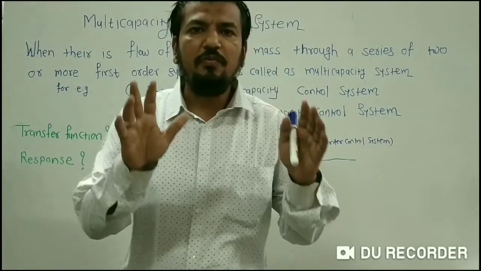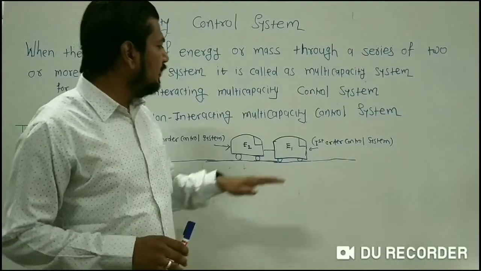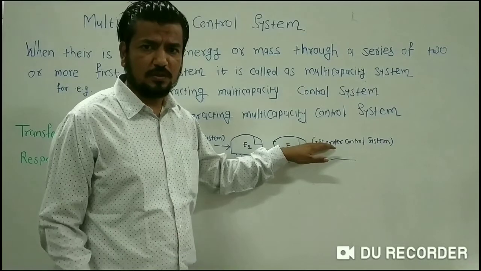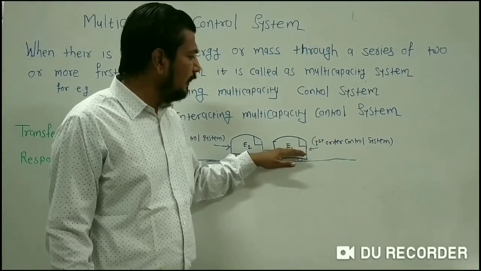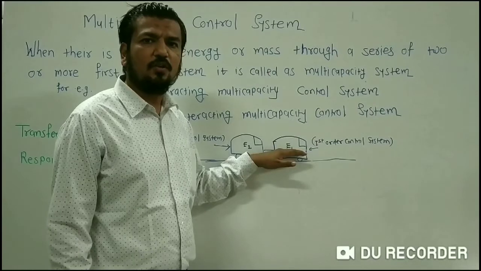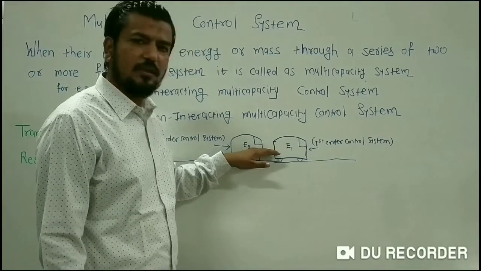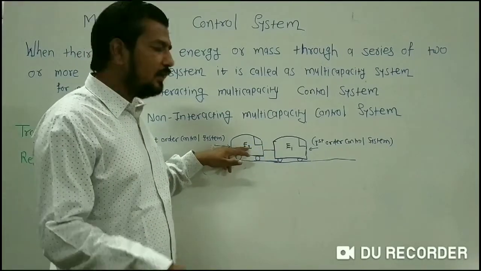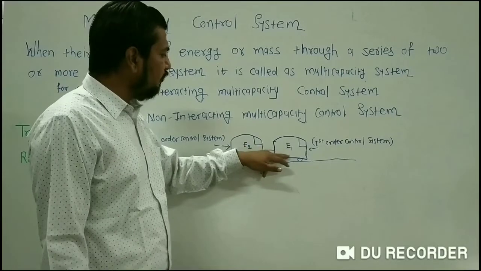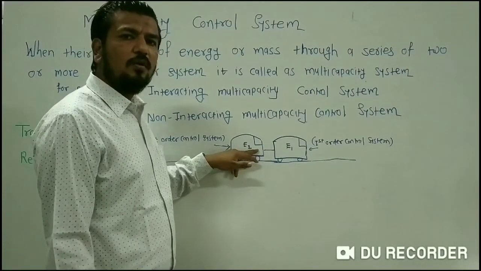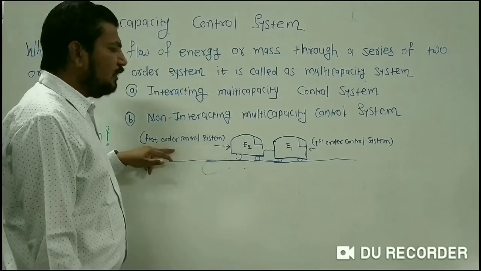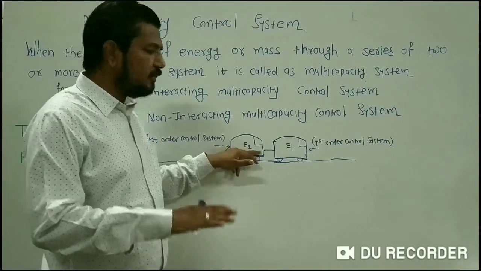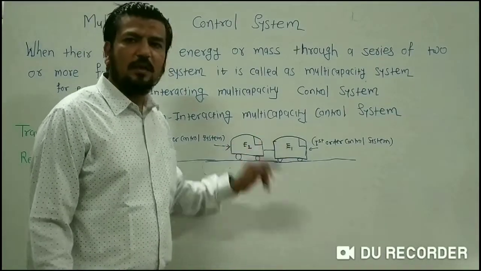Let us see, I will give you a very crude example for this. Consider that this is a railway engine and I am assuming that this railway engine is a first order control system. Now let us see how I can convert this first order control system into a multi-capacity control system. I will arrange another railway engine in series. Suppose this is E1 and now this is E2. Now I can say that there is a flow of energy through the series of two, or maybe I can increase the number of engines here. So there is a flow of energy through first order control systems. Then it is called the multi-capacity control system.